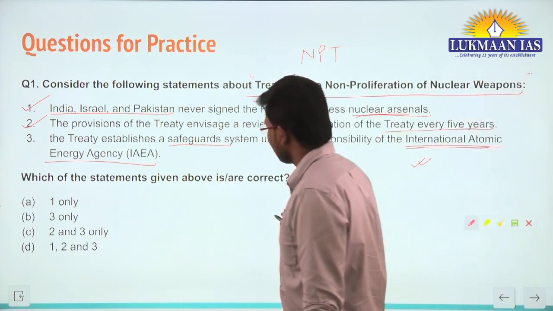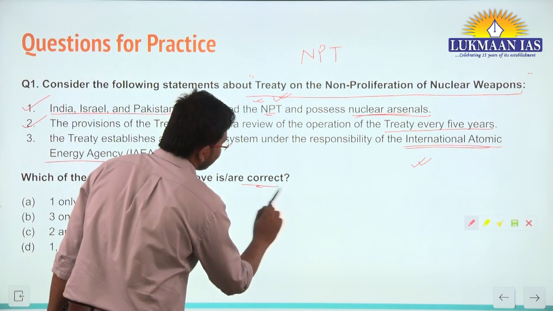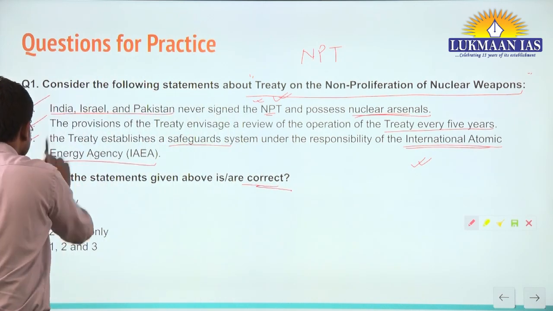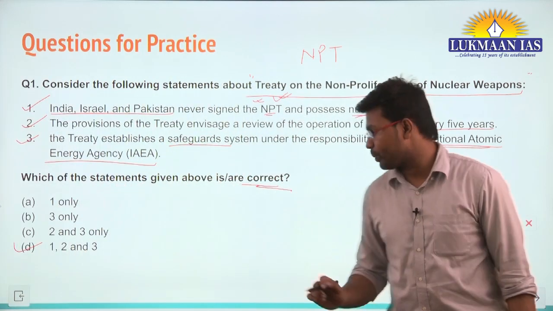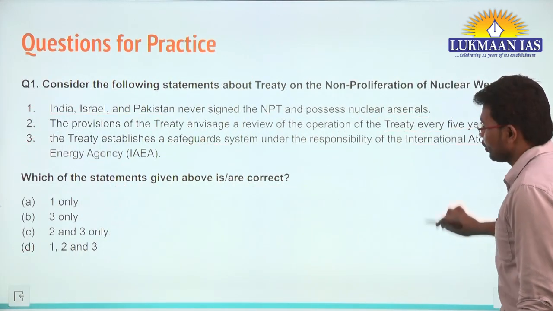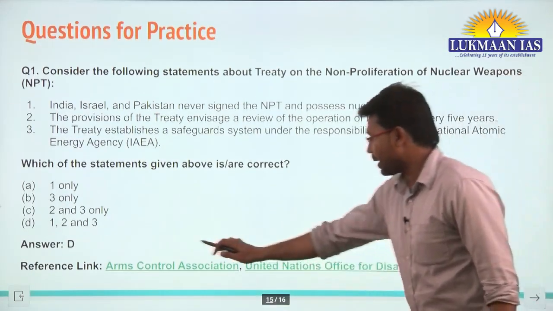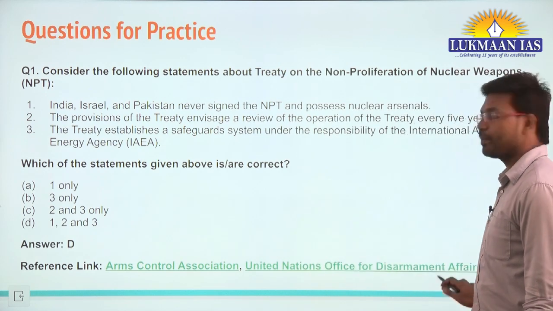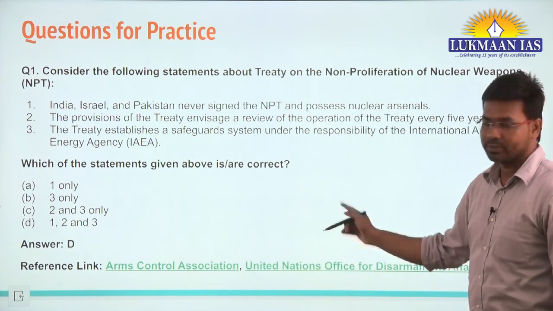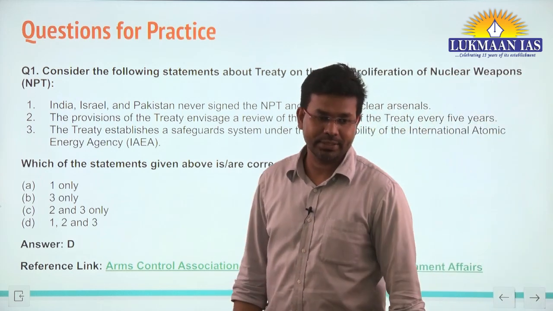So, in this question, we have to identify which of the statements given above is or are correct. All the three statements are correct. If you want to learn more about the Nuclear Non-Proliferation Treaty, you can visit these two links: the Arms Control Association and the United Nations Office for Disarmament Affairs. If you click on these two links, you will come across multiple dimensions related to it.